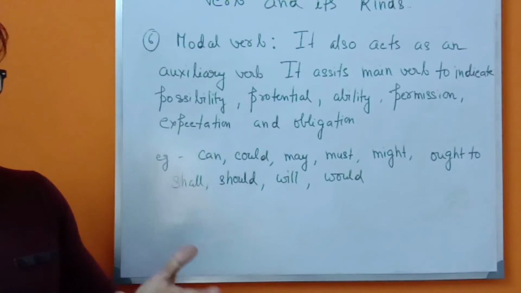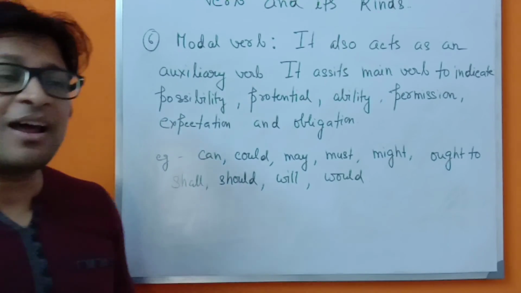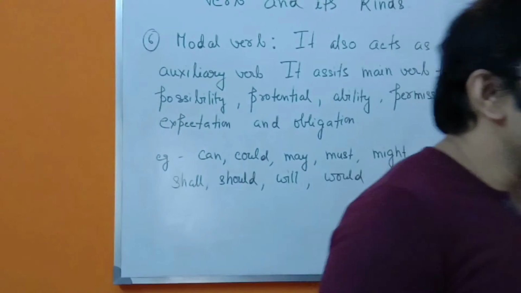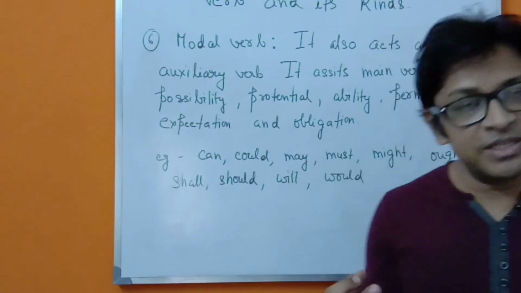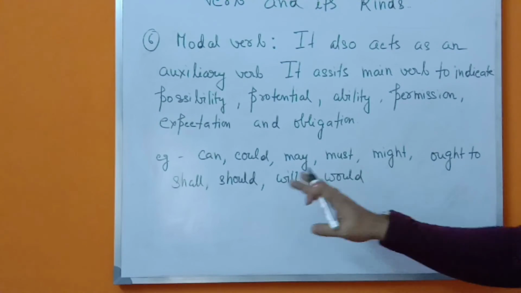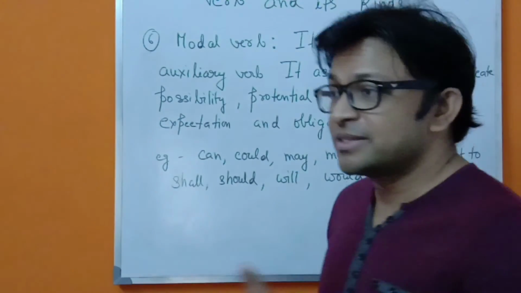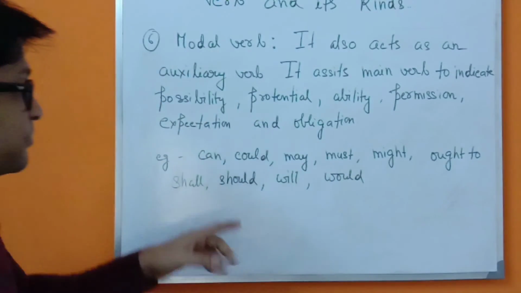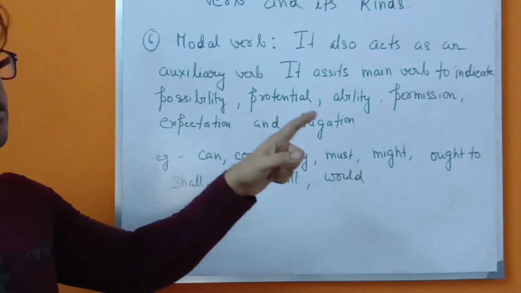For example, one example for permission: Can I come in, sir? This is a thing which we use to request our teachers. So these are the things we have to know. You should not do that. This is an obligation. He must do his work.